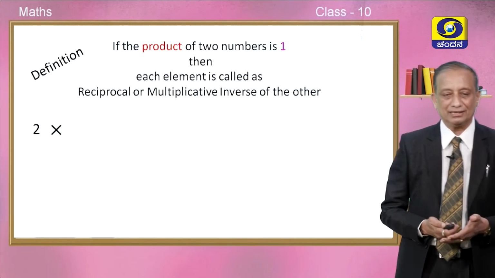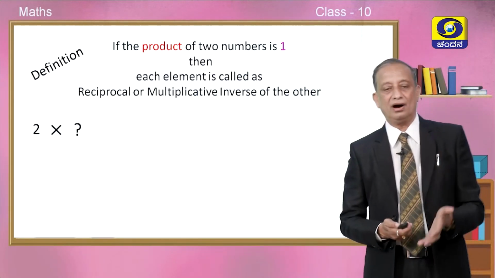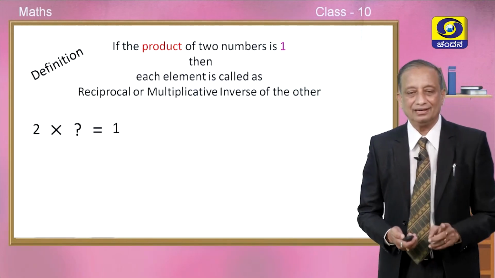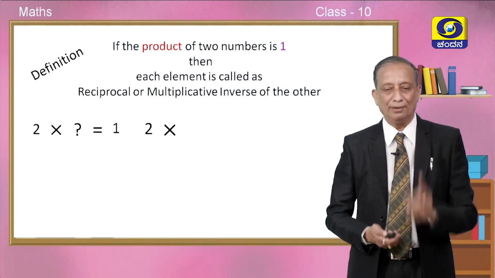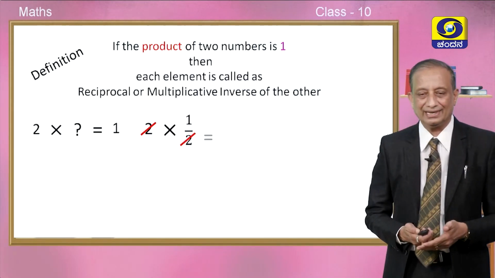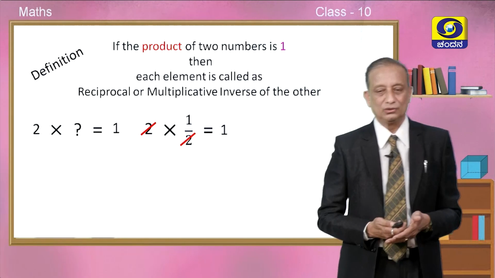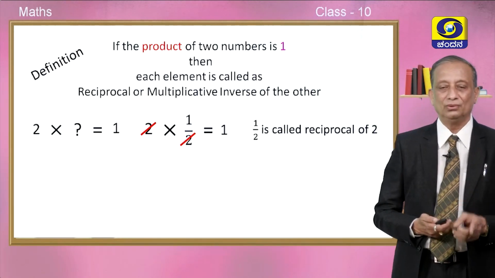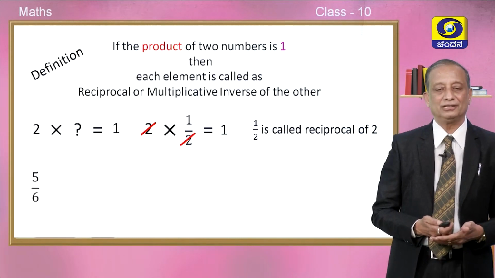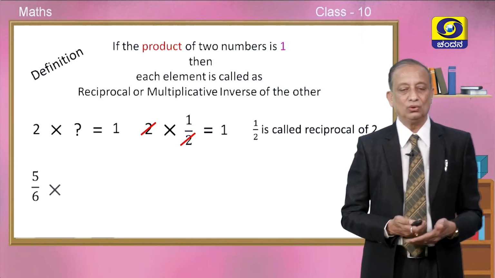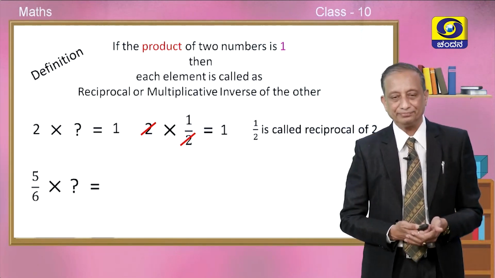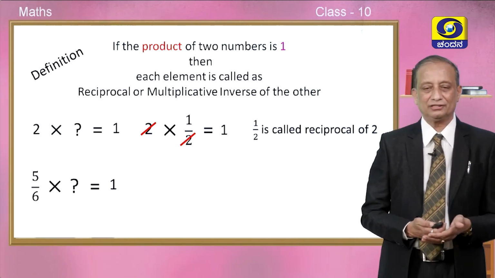So, let us take some examples. 2 into what, which number will give us the product 1? It is clearly 2 into 1 by 2 is equal to 1, as the 2s get cancelled and the product is 1. So, we say that 1 by 2 is clearly the reciprocal of 2. One more example, children. 5 by 6 into what number or what fraction will give us 1? Please put a question like this for yourself.